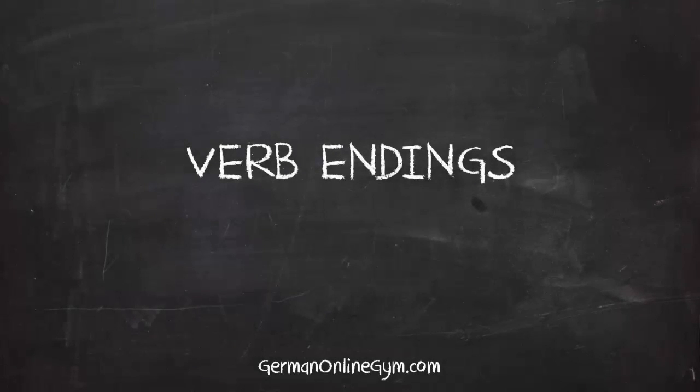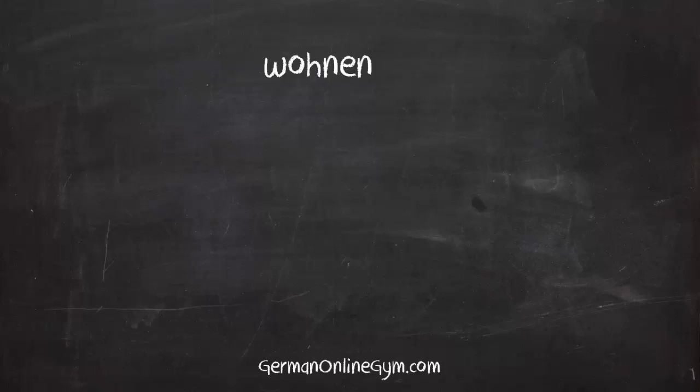In this lesson, you will learn how to conjugate German verbs. A verb is a word that expresses an action or a state of being. In the first lesson, we already met some verbs. One of them was wohnen, to live. In German, this form is called infinitive. That's how you can find the word in a dictionary.